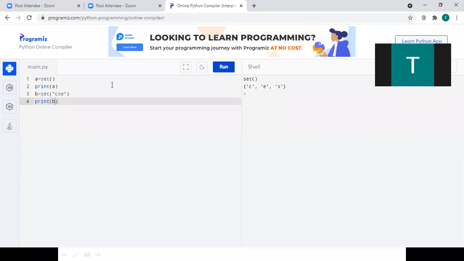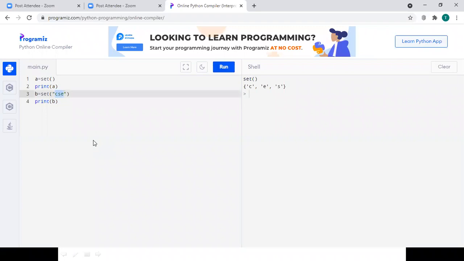So the things represented inside the set do not have any order. The order will be taken by the compiler during runtime. So the output of the set may not be the same on two different computer systems, right? So keep that in mind.